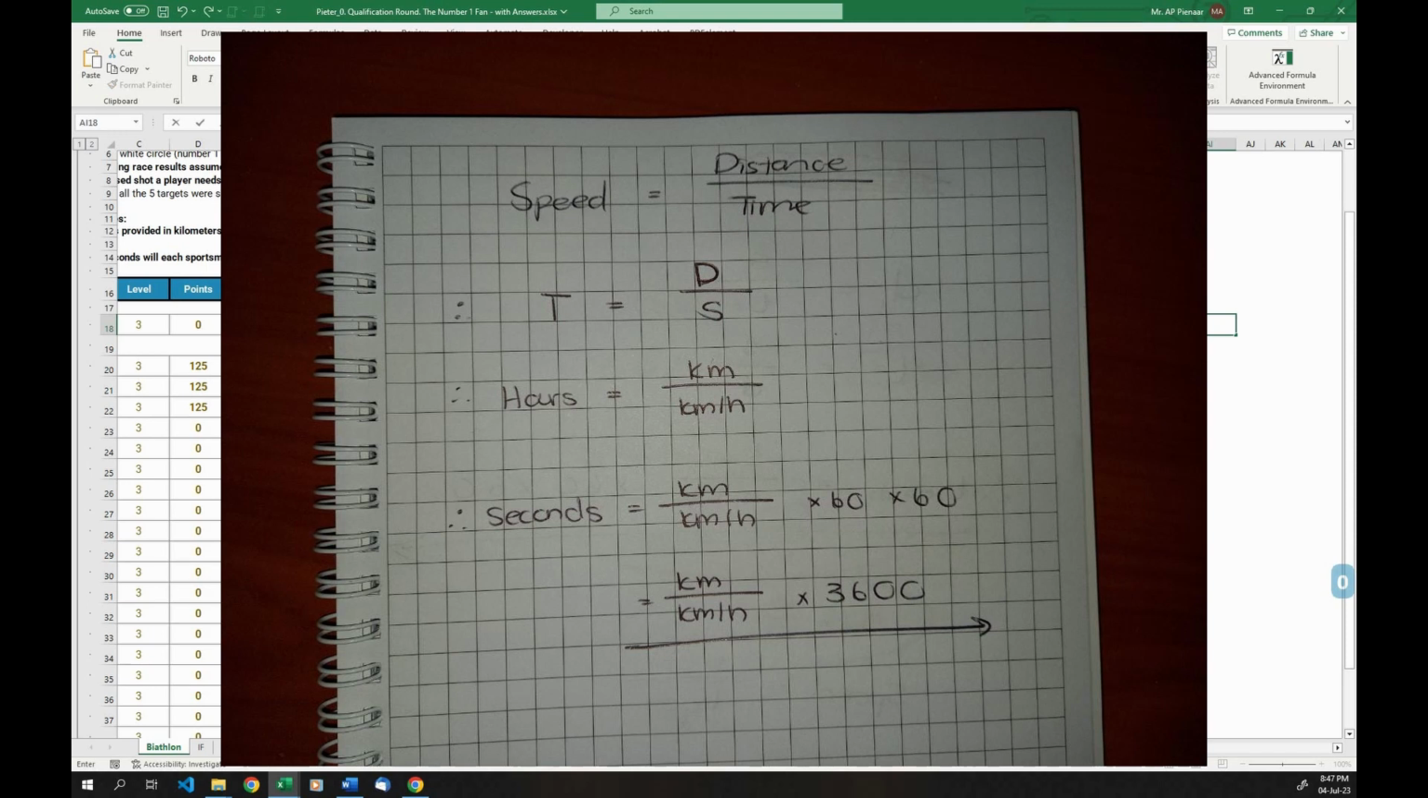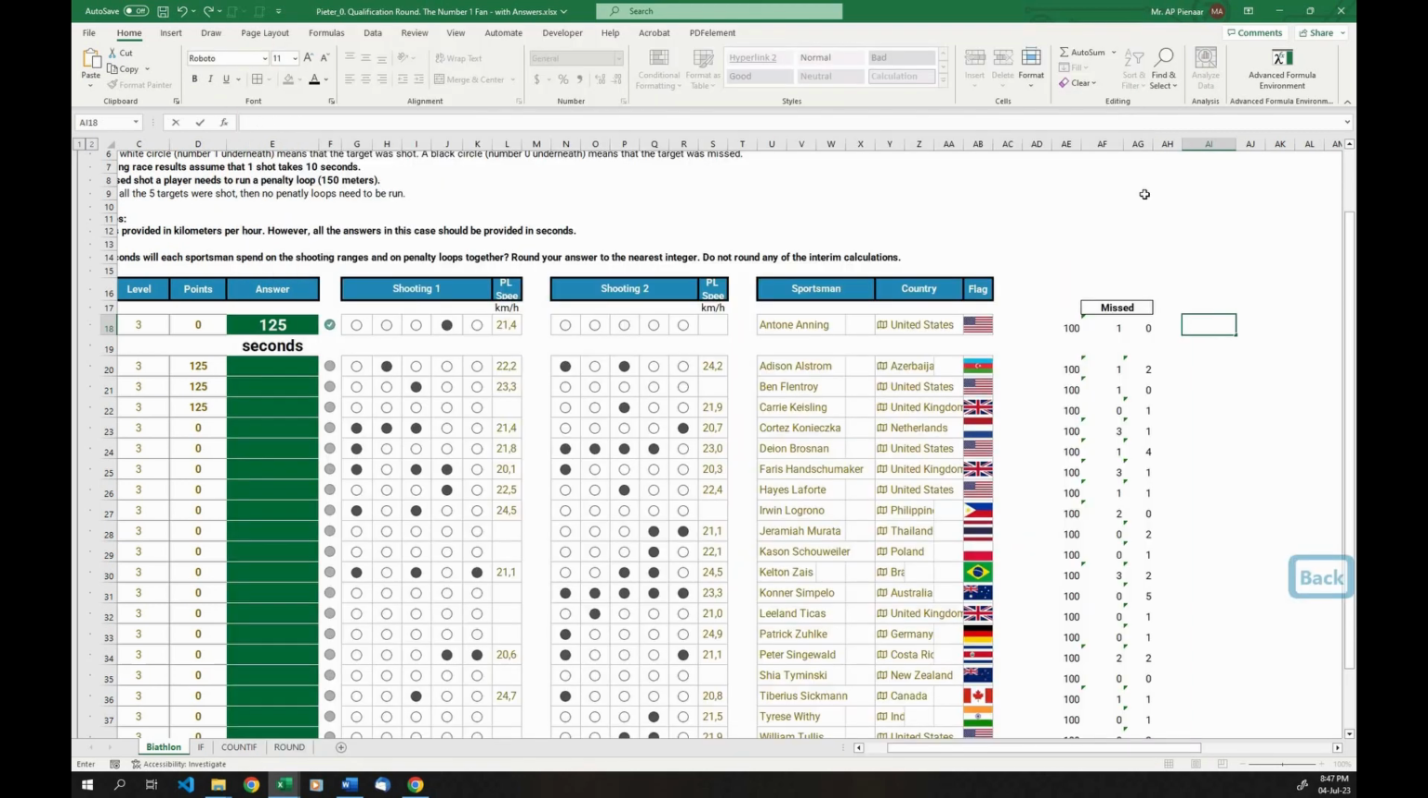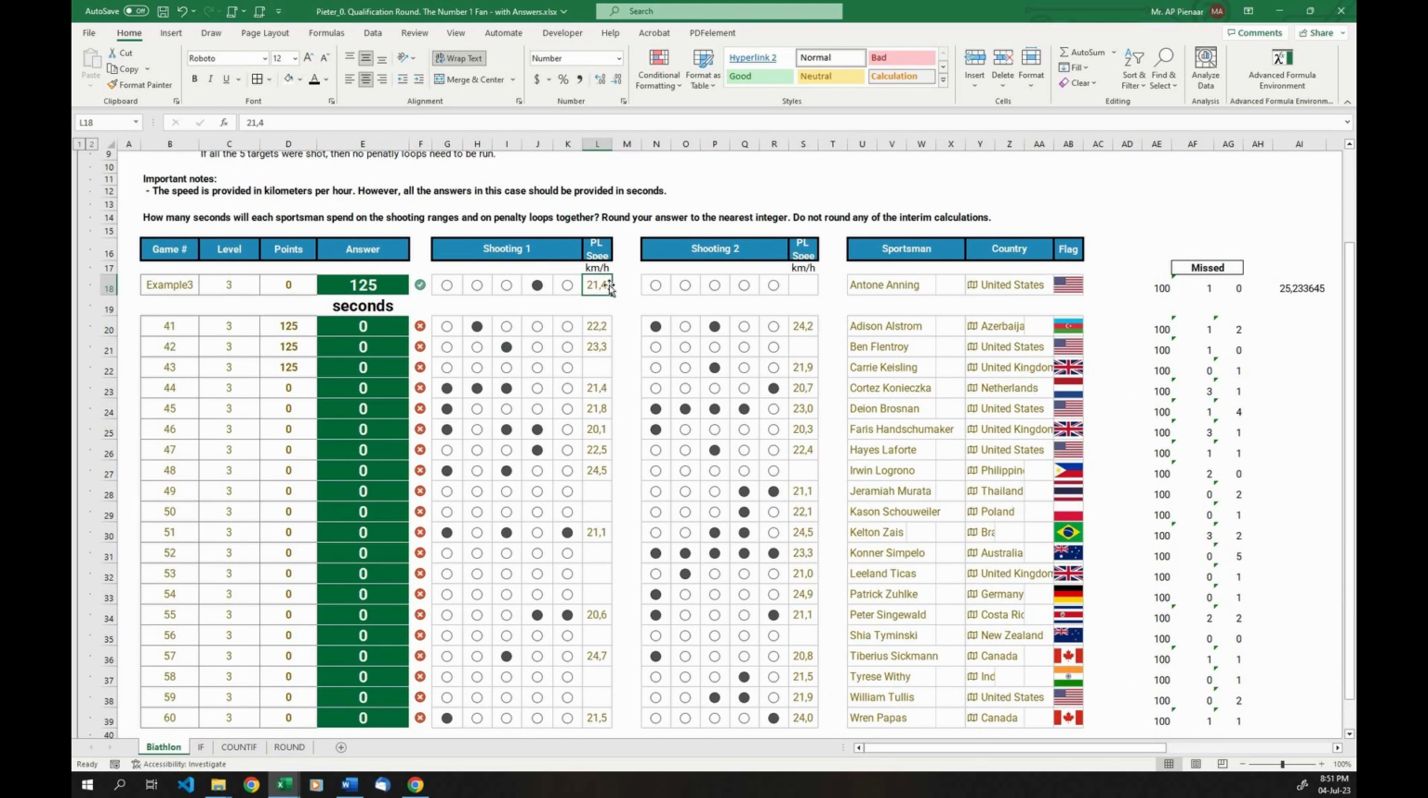So here's a scan of what I wrote down, and I now know I have to take 0.15, which is 150 meters, divided by the speed in kilometers per hour, times 3,600 to get the time in seconds. So that's what I'm going to do. I'm going to go equal 0.15 divided by their speed. So I'm going to take this 21.4 for now. I'm going to put all of this in brackets and times that with 3,600. Okay, so that is how many seconds this person will run in shooting 1.